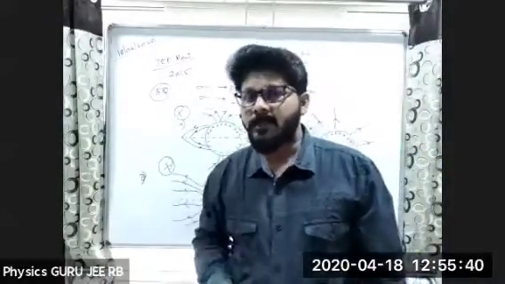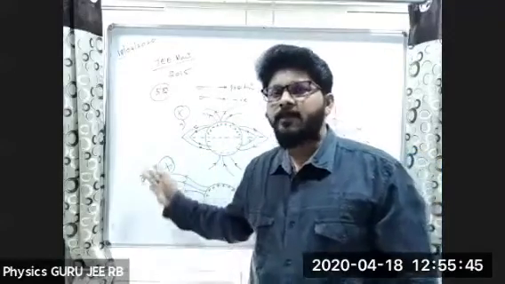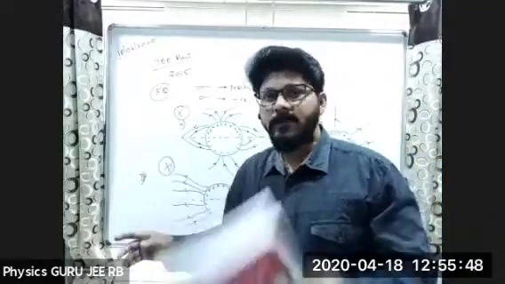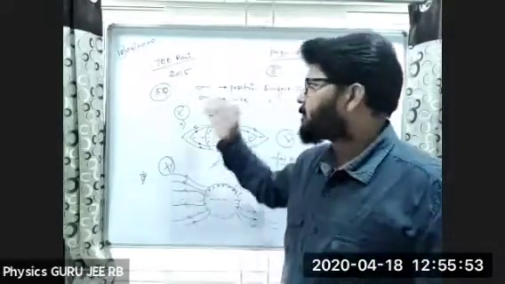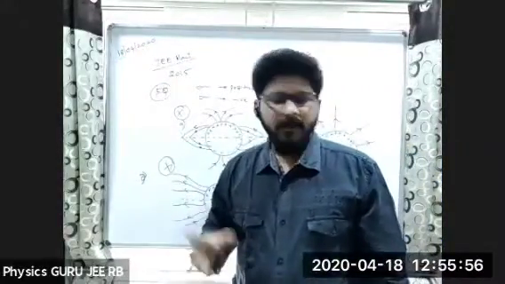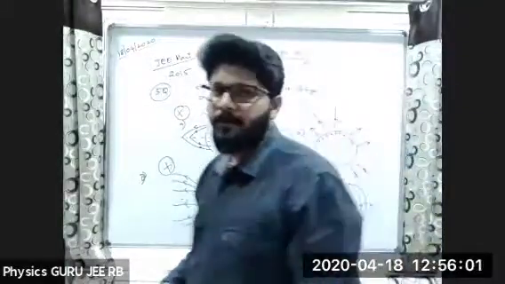And conceptual understanding is very, very important, by seeing this diagram. So these are the most asked questions from the previous 41 years in this book. This is the source that I am taking to explain the problems from. Only 5 to 6 questions were asked previously. Fine. Done, all of you?